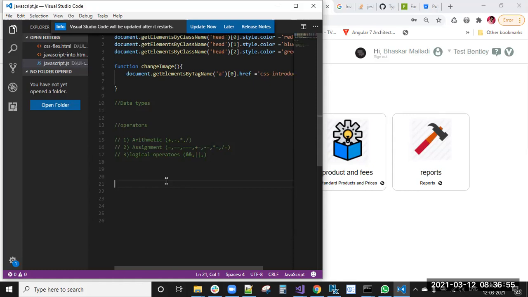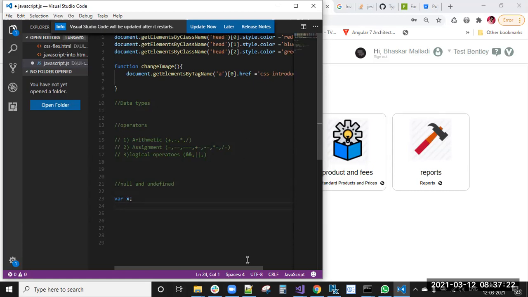Number, Boolean, string, these data types we have discussed, right? Apart from number, Boolean, and string, we have two other data types also. That is null and undefined. So what is meant by null data type? Null data type is null. If you have declared a value where x equal x, just you have declared a variable x.